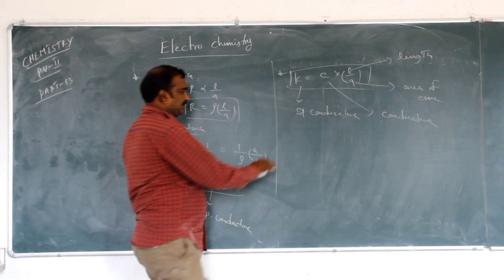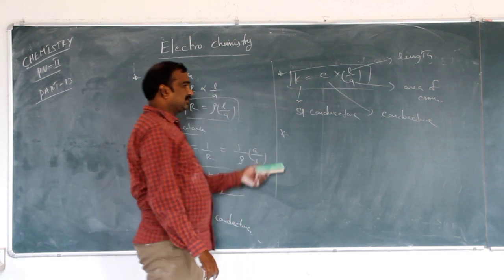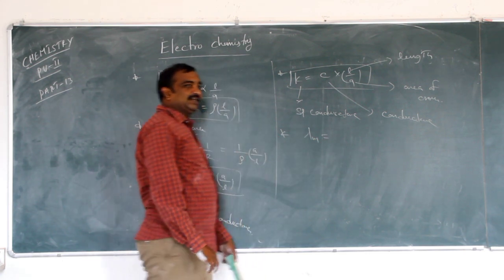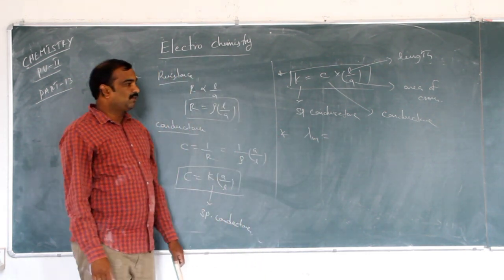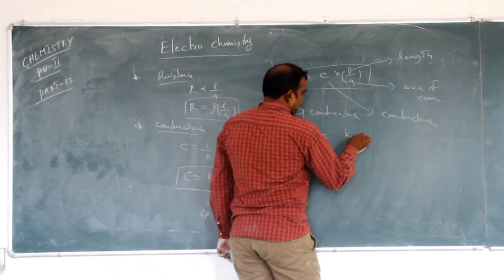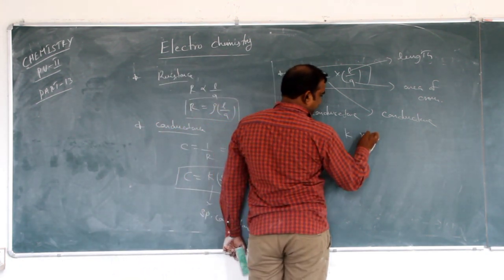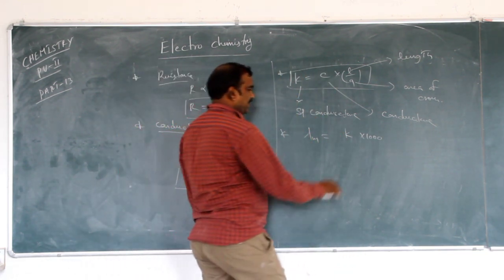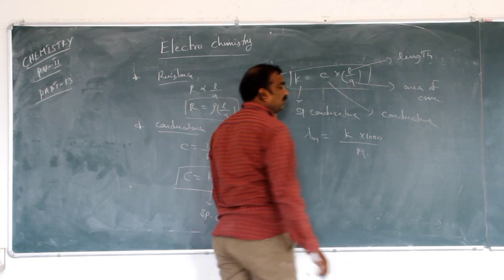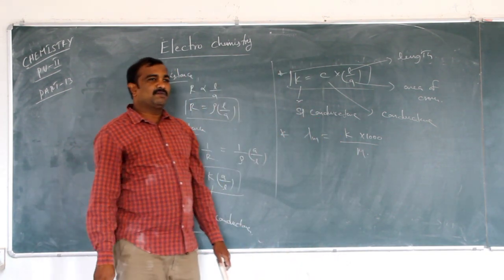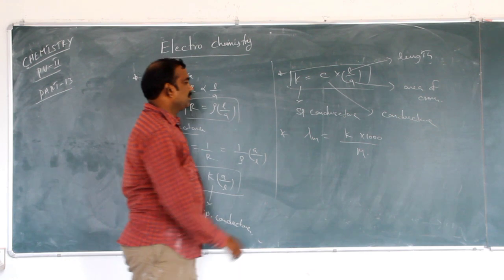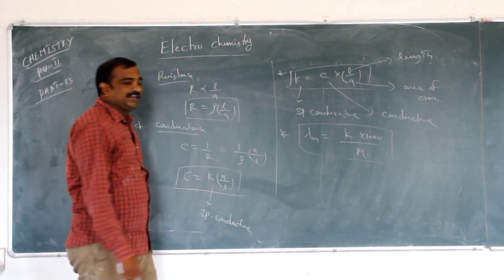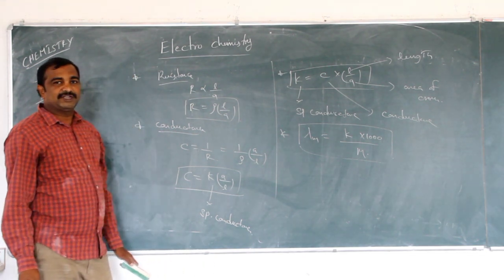So next, the next term is lambda m. Lambda m is molar conductance. So what is molar conductance? Molar conductance is conductance per volume. That means you take the volume in centimeter cube, which is 1000 by molarity. Molarity means number of moles per liter. So molar conductance is equal to conductance into 1000 by molarity.